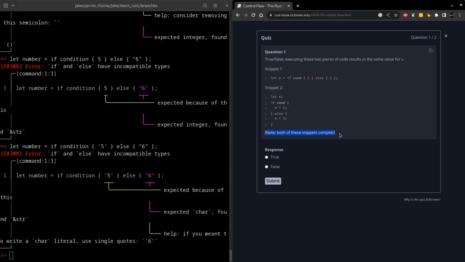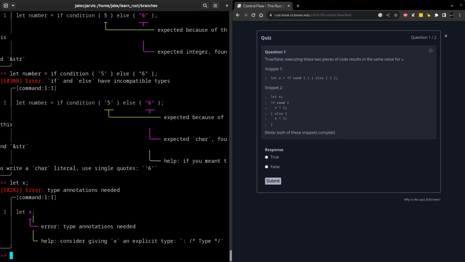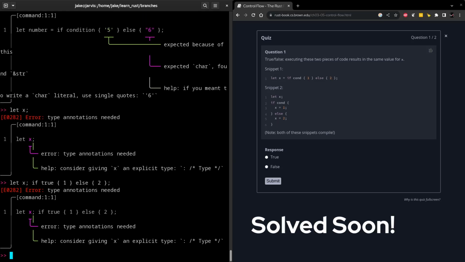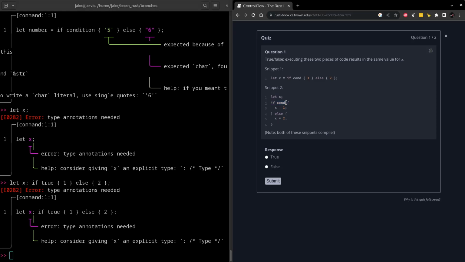Luckily they do give us a nice little help here saying that both compile, so let's actually try let x by itself, which it doesn't seem to work with iRust, maybe because we also need that inline if condition. Still no, so it might compile in an actual file, but iRust doesn't like that. Okay, but logically though, the checks are the same if condition, so logically I believe these are equivalent.